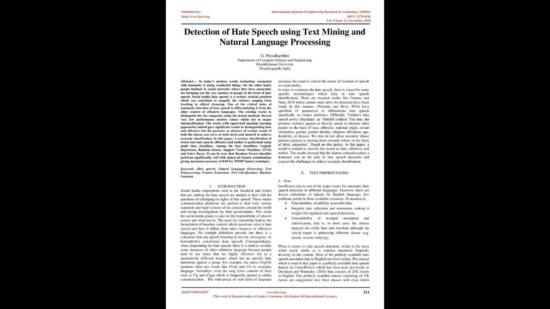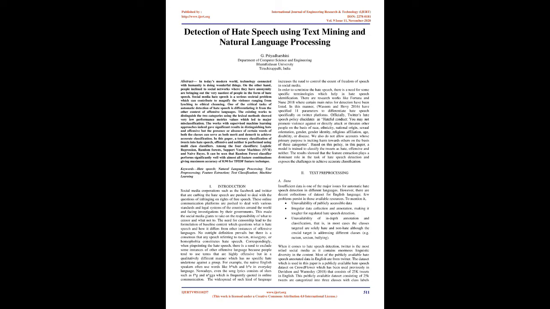Introduction. Social media corporations such as Facebook and Twitter that are curbing the hate speech are pushed to deal with the questions of infringing on rights of free speech. These online communication platforms are pushed to deal with various standards and legal systems of the countries around the world and facing investigations by their governments. This made the social media giants take on the responsibility of what to censor and what not to. The need for censorship led to the formulation of baseline content which questions what is hate speech and how it differs from other instances of offensive languages.